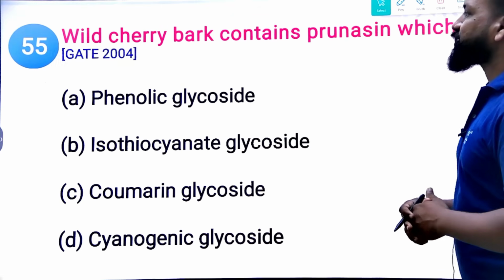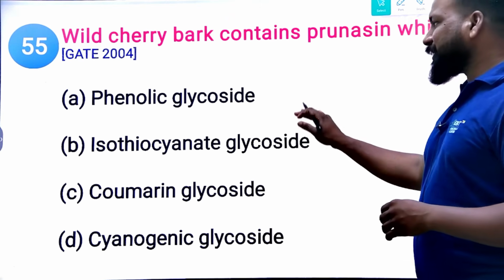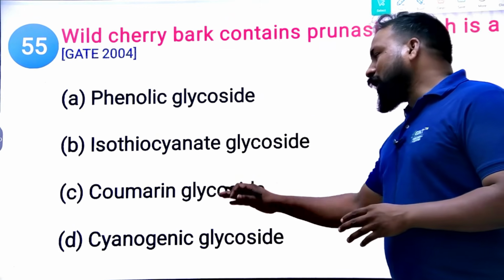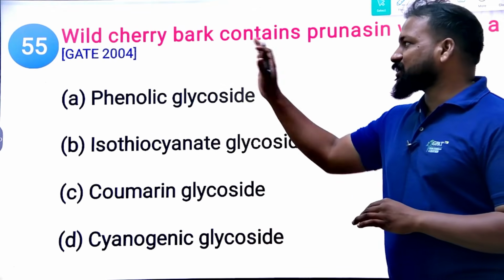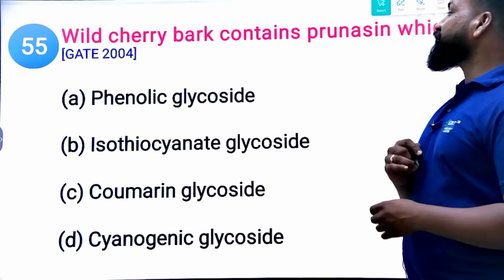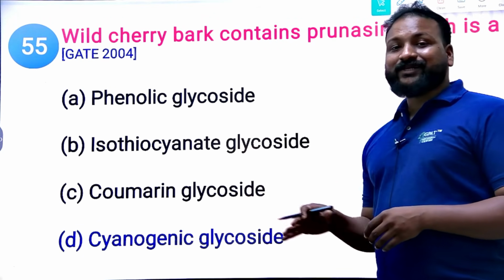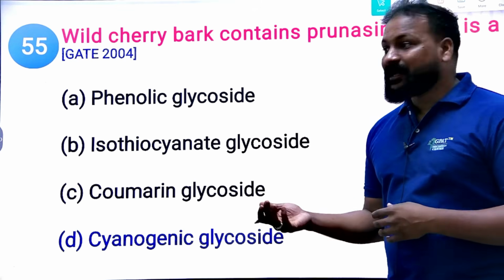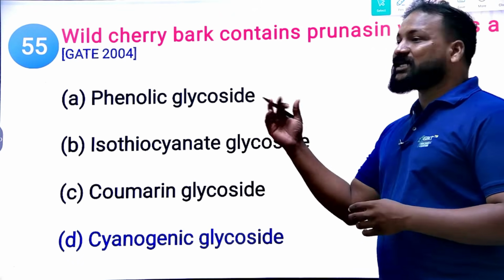Next, wild cherry bark contains prunasin, which is a phenolic glycoside, isothiocyanate glycoside, coumarin glycoside, or cyanogenetic glycoside. Which is it? What is the classification of wild cherry bark? GATE 2004 question. This is a cyanogenetic glycoside. For isothiocyanate, we have black mustard. For cyanogenetic, we have bitter almond and wild cherry bark. Clear?